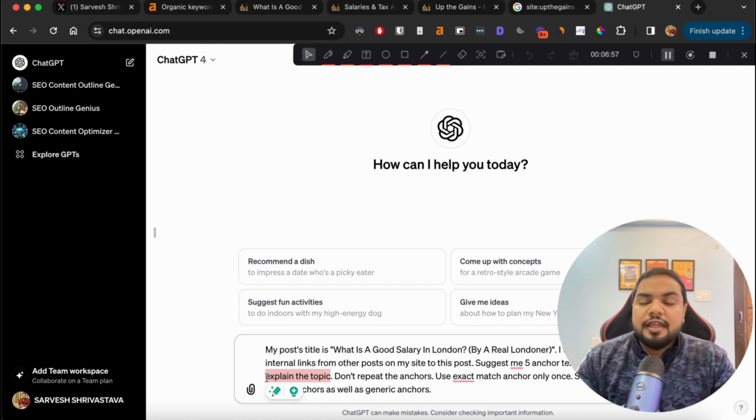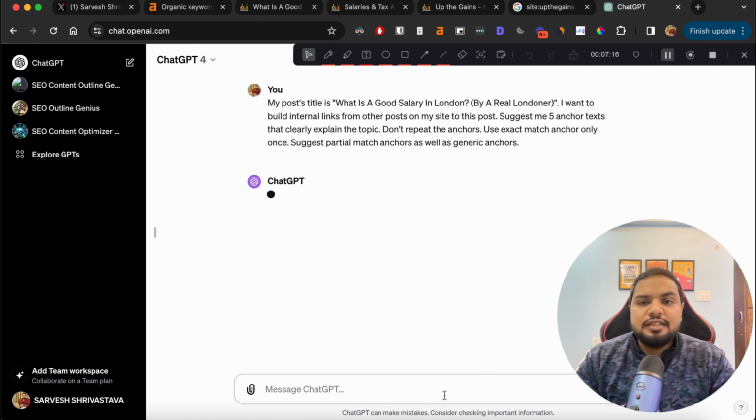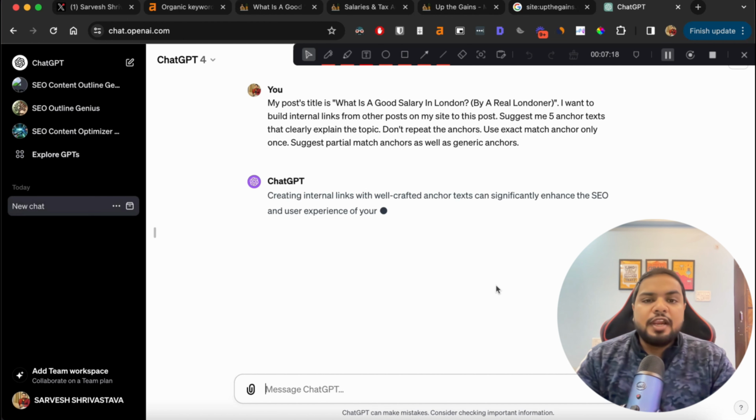This is important, that these anchor texts should be self-explanatory in nature. "Don't repeat the anchors. Use the exact match anchor only once. Suggest partial match anchors as well as generic anchors." So this contains all of the requirements that you want for a balanced anchor text profile. So we'll give this prompt and hit enter. Now ChatGPT will come up with its suggestions.